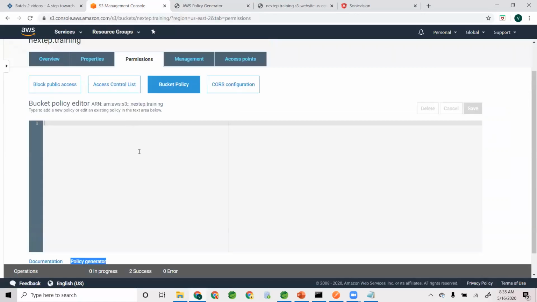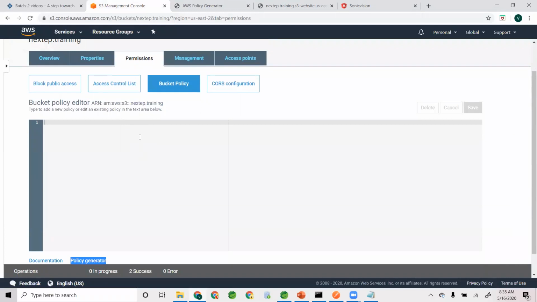But before that, let me tell you one thing. There is a concept called ARN, Amazon Resource Name. Every single Amazon resource, whether it's an EC2 instance, an S3 bucket, or later on, when we talk about the Key Management Service, a key. There are a lot of resources that you'll be building over the period, and for each one of them, there is a unique ARN, Amazon Resource Name.